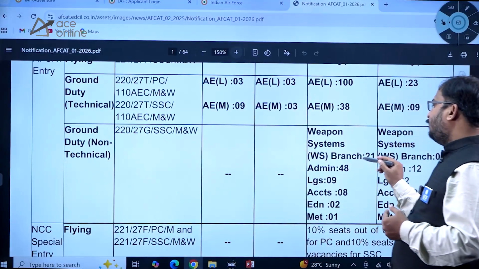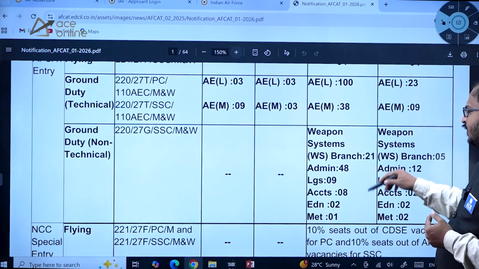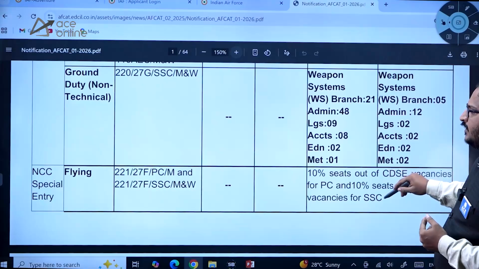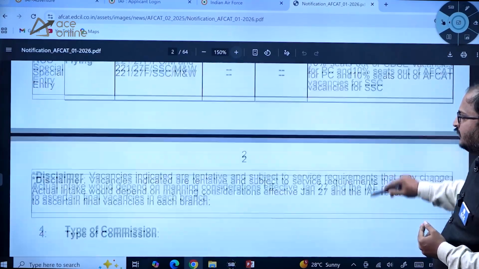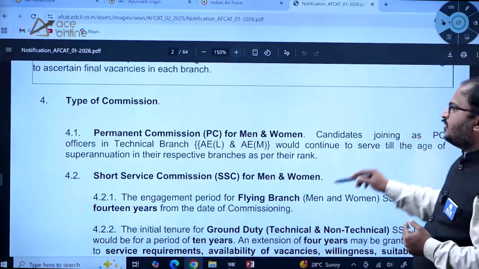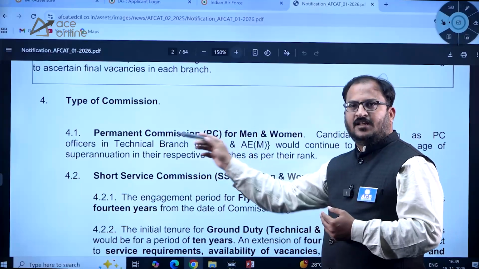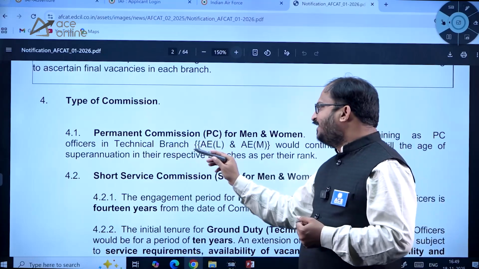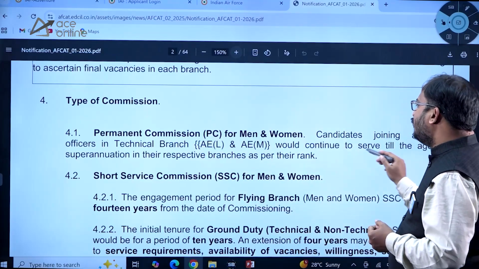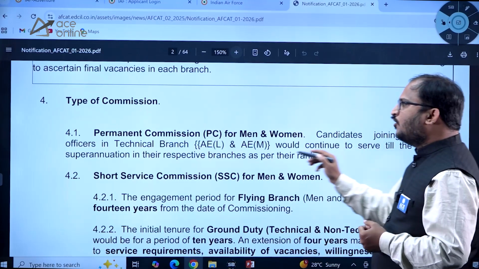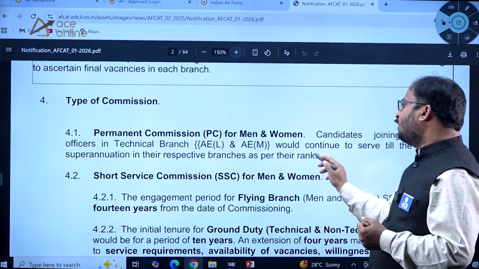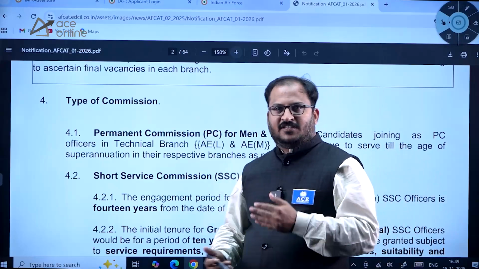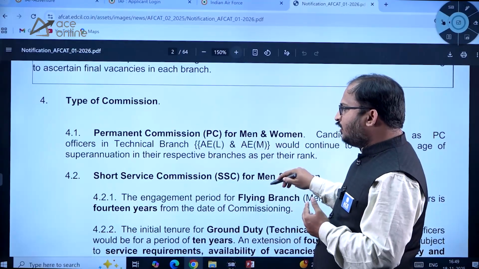Then ground duty non-technical related. So weapon systems branch 21, admin 48. So like this they have given some information. So you can see the details of these carefully here. Type of commission, as I told you, PC comes under permanent commission for men and women. Candidates joining as PC officers in technical branch AEL and AEM would continue to serve till the age of superannuation in their respective branches as per their rank. Superannuation means till the retirement stage. So that is what you are going to do here.